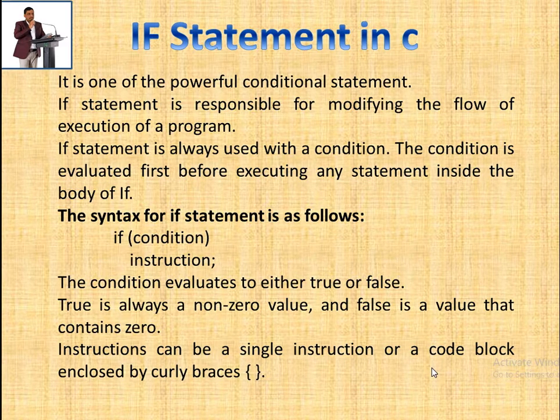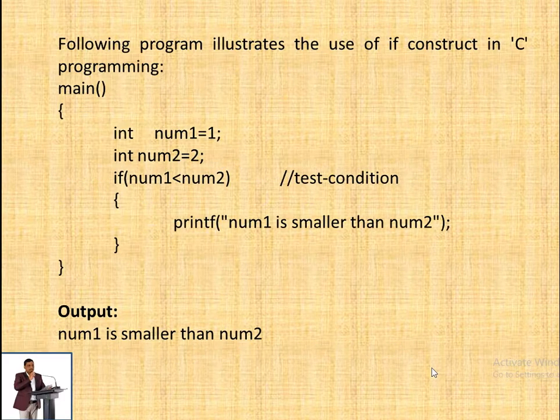True is always a non-zero value and false is always a value that contains 0. The instruction can be a single instruction or a code block enclosed by curly braces. Suppose there is more than one line, then we have to use opening and closing curly brackets with the if statement. So this is about the if statement in the conditional structure.